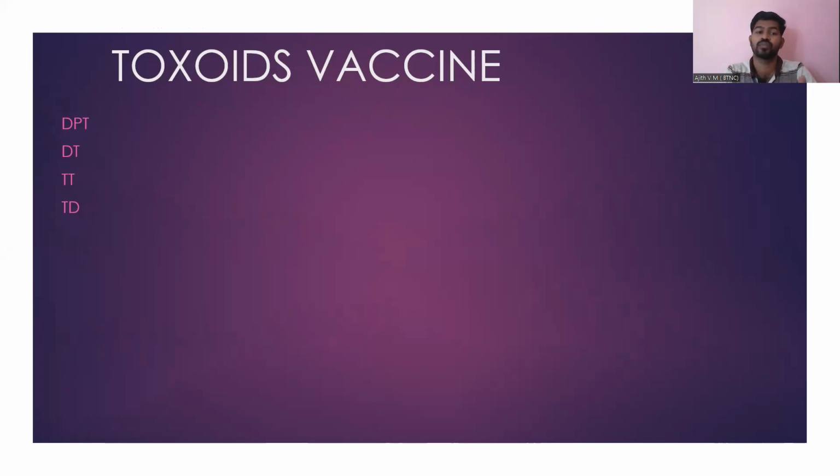Otherwise, the combination DT, diphtheria, tetanus, TT, tetanus toxoid, otherwise Tdap, tetanus, diphtheria. So you can remember the toxoid vaccine, that is the combination of DPT, diphtheria, pertussis, tetanus, if it is coming, we can consider it a toxoid vaccine.